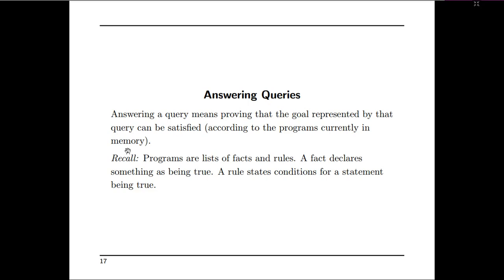Recall, programs are lists of facts and rules. A fact declares something as being true. A rule states conditions for a statement being true. So that is the reason we represent a query in which we insert some variables and mention some objects, and it will check it against the list of rules that were loaded into the memory.